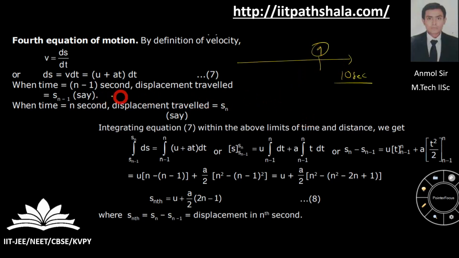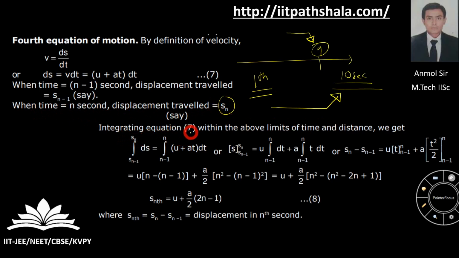So the displacement traveled is s(n minus 1) when time is n minus 1 second. For 10 seconds, it is 9 seconds over here. Now I'm concerned about the 10th second itself. So I've taken the displacement for the 9 seconds, then the displacement for the 10 seconds, and I'm subtracting the 9 seconds from the 10 seconds. So I'm left with the nth second. When the time is n seconds, the displacement is sn for me.